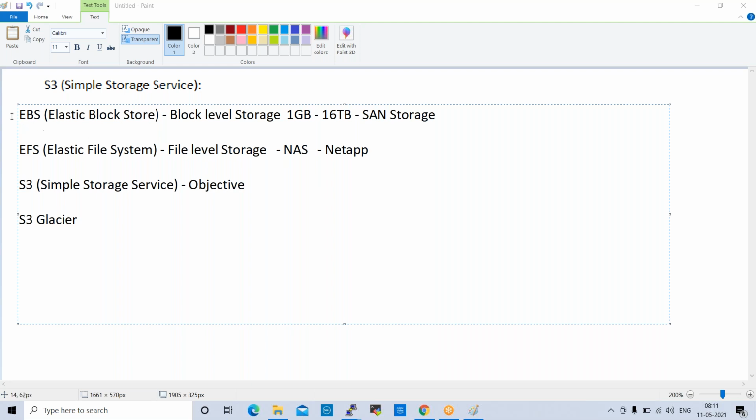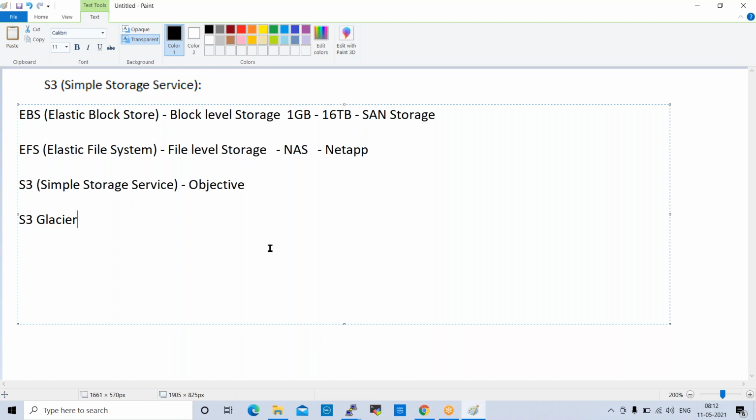So these are the storages we are going to cover. Today we are going to cover S3 bucket, Simple Storage Service. So the third one we can cover today. Fine. So basically, what is S3? What will S3 do? What are the things available? So let us try to understand.